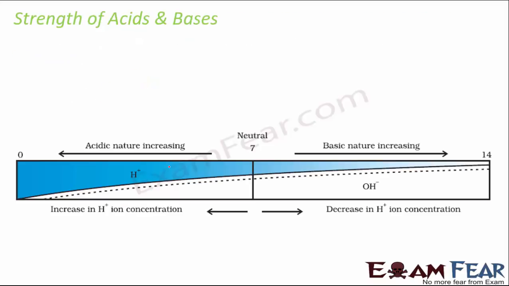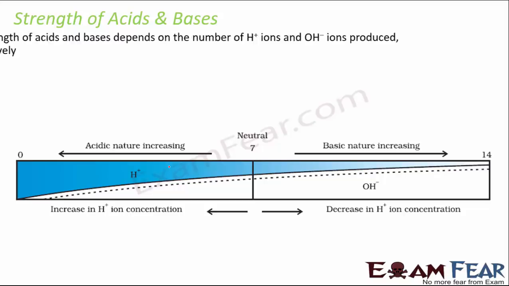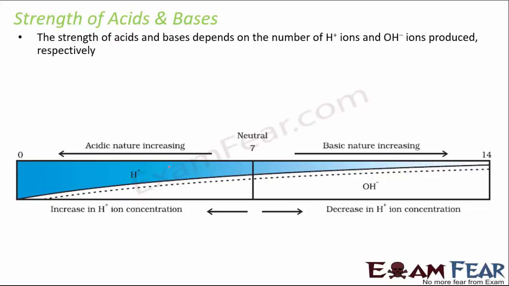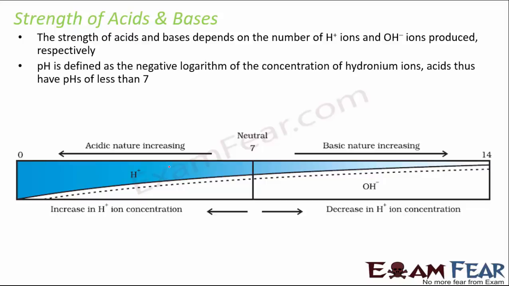Now let's talk about strength of acids and bases. Now there are so many acids, there are so many bases. Some of them are more acidic, some of them are less acidic. So how do we know how strong an acid is or how strong a base is? So the strength of acids and bases depends on the number of H plus ions and the OH minus ions that they are capable of producing respectively. So for that we have a parameter called pH.